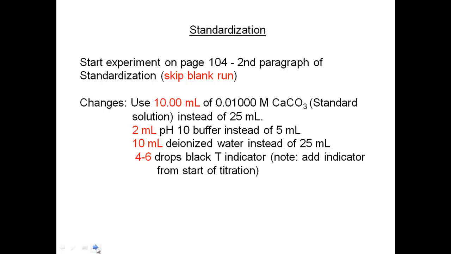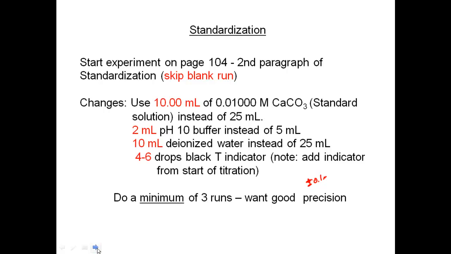In this experiment, for the titration, the standardization, we want to do a minimum of 3 runs. We want good precision. You want to do it until you get good precision, which is probably about plus or minus 0.1 milliliters of EDTA getting to that color change, that 1 drop difference. So you're looking for about 3 good runs within about 0.1 milliliters.